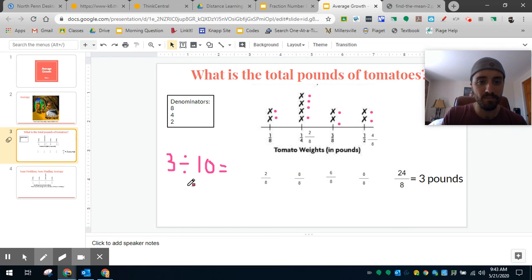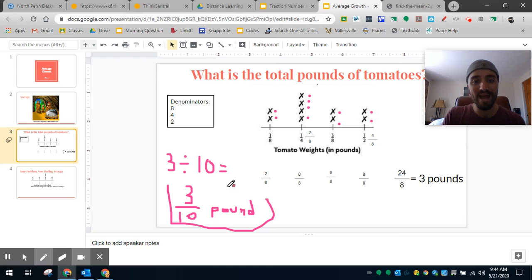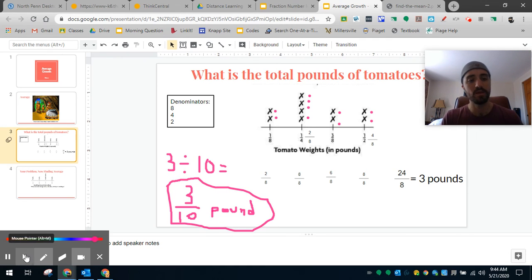So 3 divided by 10, I can just rewrite that as 3/10. So the average here is 3/10 of a pound. Easy as that. Easy peasy lemon squeezy. So my answer here is that each tomato grew an average of 3/10 of a pound, not quite a pound.